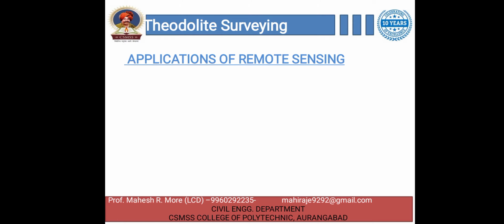Applications of remote sensing. Silting of storage reservoirs and harbors. Remote sensing technique that makes use of satellite imagery gives an idea about the silting of a reservoir qualitatively and to some extent quantitatively.